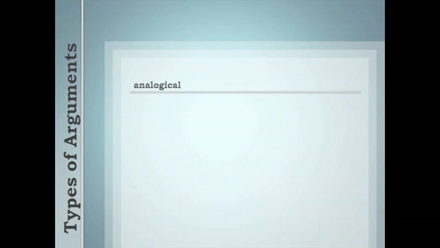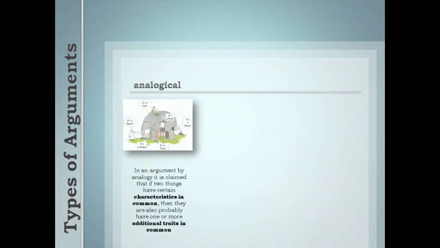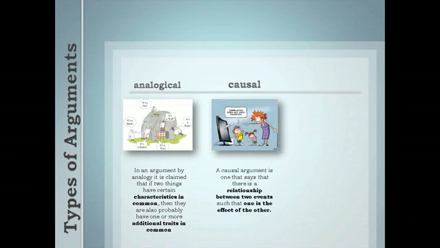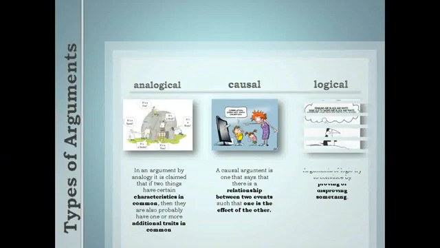To review, analogical. In an argument by analogy, it is claimed that if two things have certain characteristics in common, then they probably have one or more additional traits in common. Causal. A causal argument is one that says that there is a relationship between two events such that one is the effect of the other. Logical. Arguments of logic try to convince by proving or disproving something.